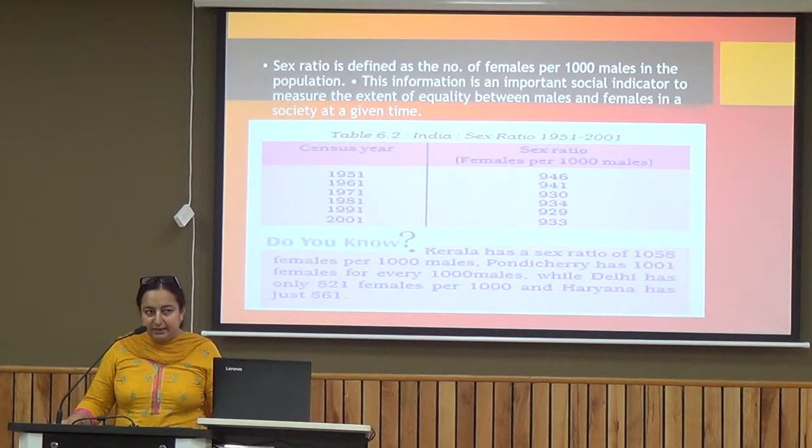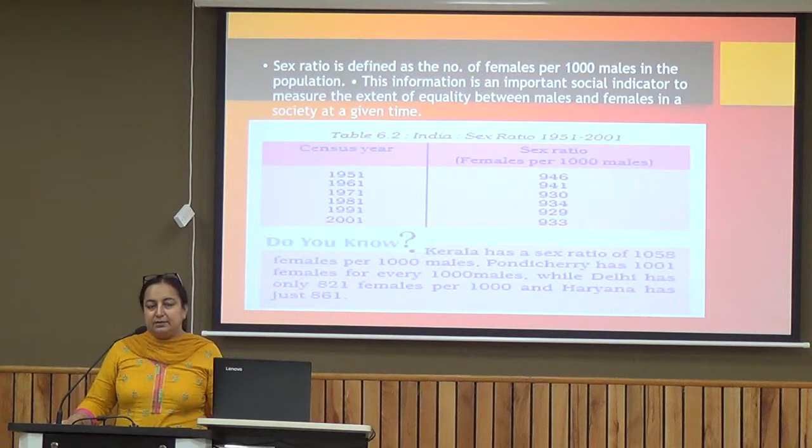But there are some exceptions among states, like Kerala. Kerala has a sex ratio of 1,058 females per 1,000 males, and Pondicherry also has 1,001 females for every 1,000 males.